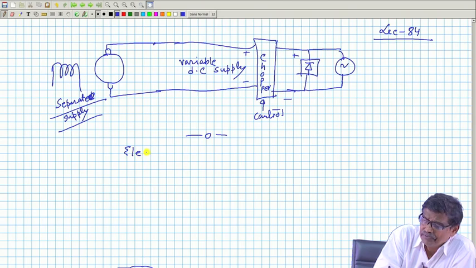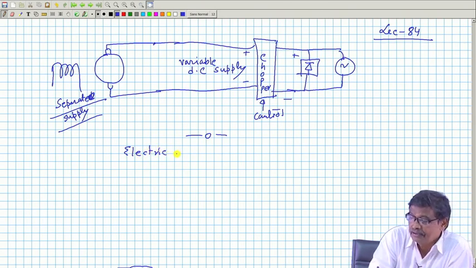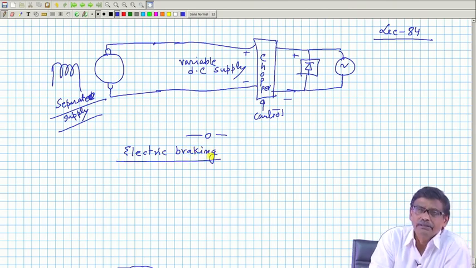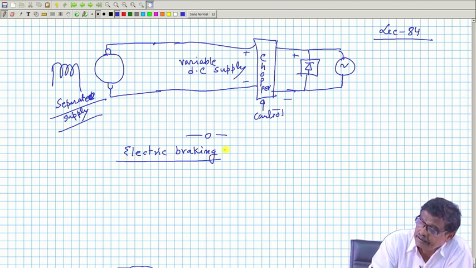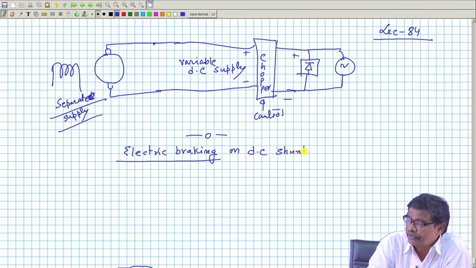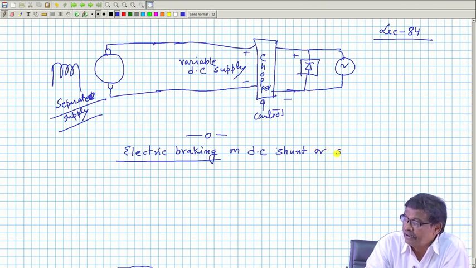I will just briefly discuss electric braking to give you the ideas of how it can be done, and the ideas are simple and interesting. Electric braking on DC shunt or separately excited motors.